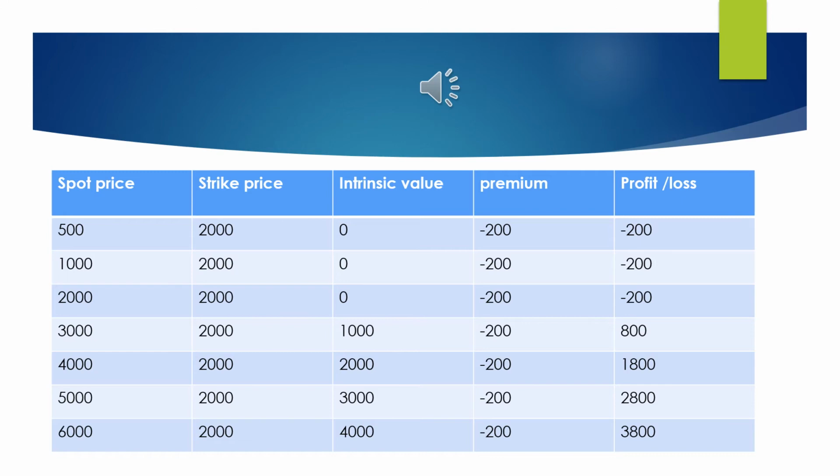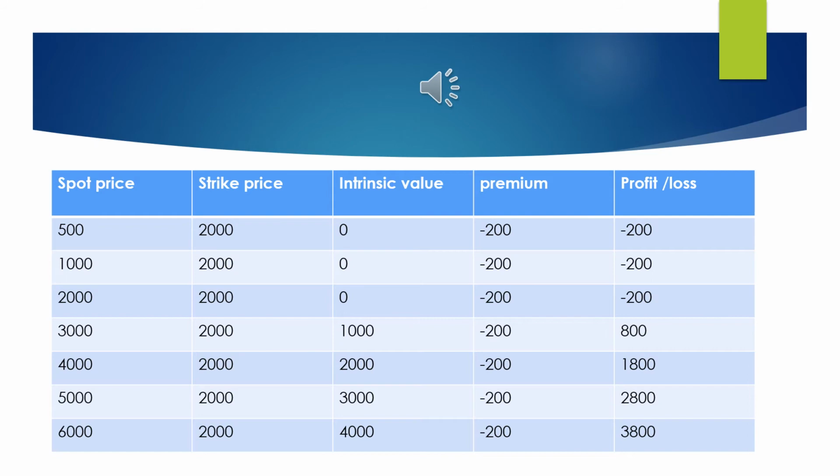Now let us go to the next situation where the spot market rate is 3000. The strike price is 2000. So in this scenario, the HUL share is available in the spot market for 3000 rupees and in his contract it is available for 2000 rupees. So here he will execute the contract. Why? Because the contract price is lower than the spot price. So he is earning money.